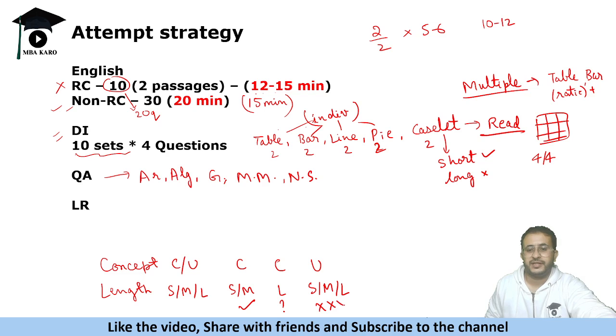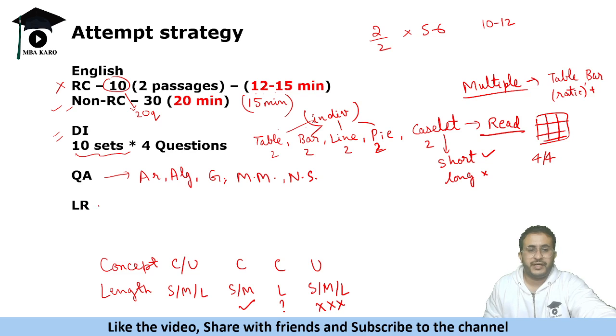If your concept is unclear, whatever be the length of the question, try to avoid that question. ठीक है? नहीं आता है, do not jump into it. Let us say number system, कोई property आपको नहीं आती, do not do it. Even if it is a short question, right? That is why, it will end up in negative marks. As I told you, there are ample number of questions and across the 4 sections, 160 questions है, आराम से attempt किया जा सकता है.